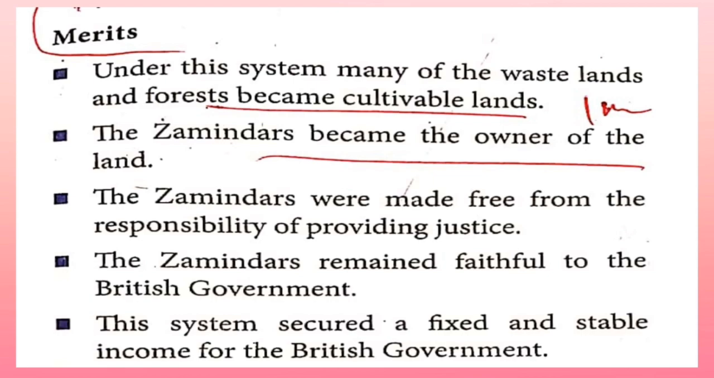Let us see the merits of the system. Advantage. Under the system, they cleared the wastelands and destroyed the forests, then made them cultivable lands. So the Zamindars became the owners of the land. Zamindars were made free from the responsibility of providing justice. They remained faithful and loyal to the British government. So this system gave a fixed and stable income for the British government.